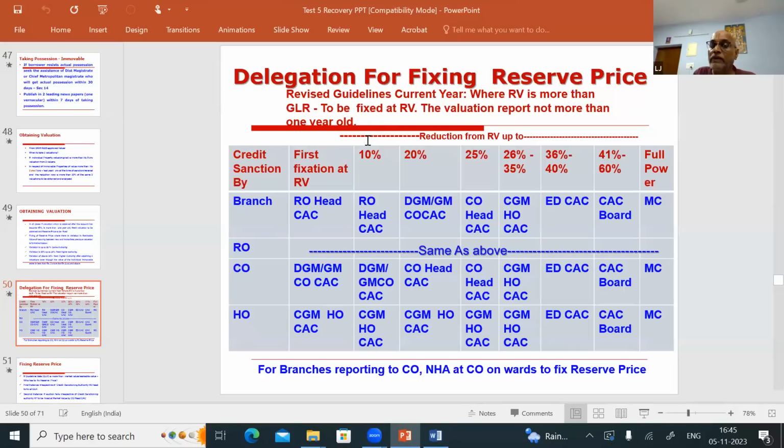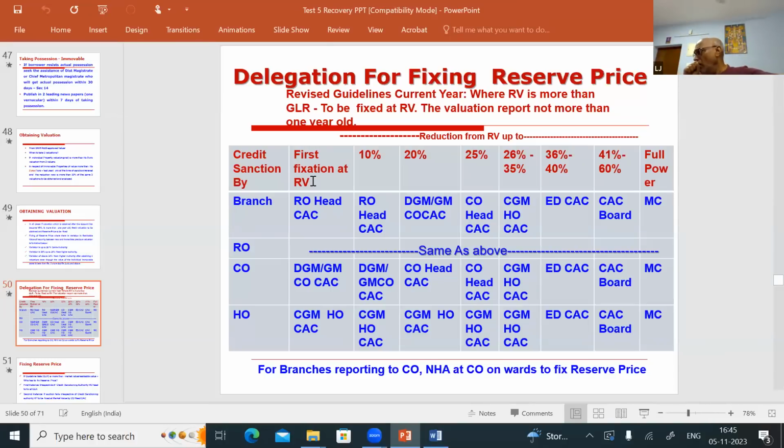If the realizable value is more than the guideline value, for a loan sanctioned by the branch, the RO head can fix the reserve price for the first time, and that reserve price should not be below the realizable value given in the valuation report. Suppose one sale you have gone and you are not successful. Every subsequent reduction in the reserve price by the appropriate authority should take place only after the sale has failed.